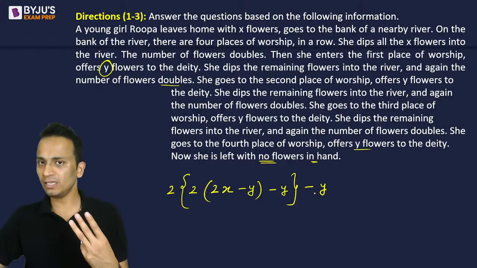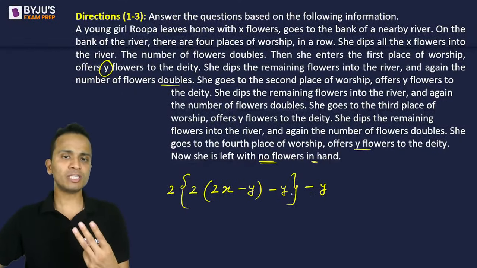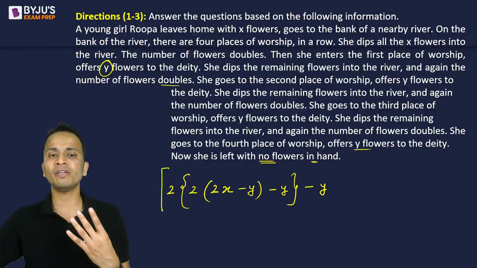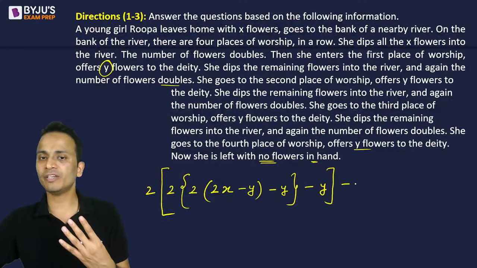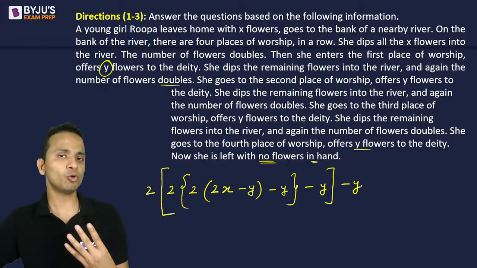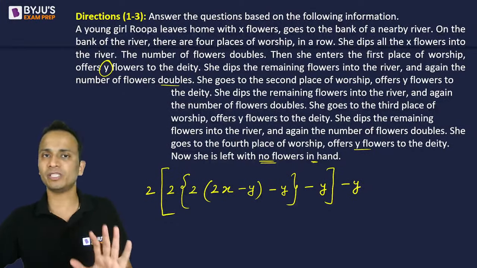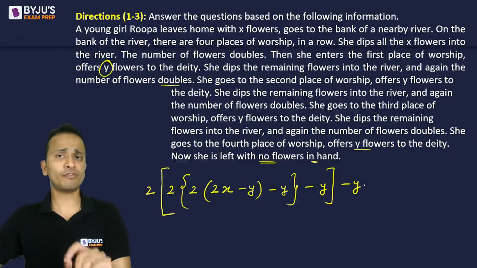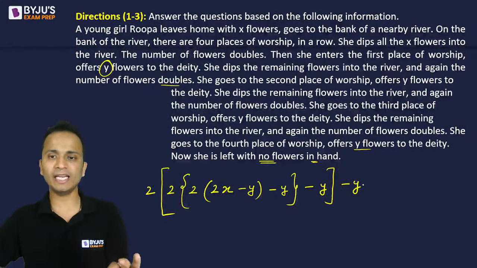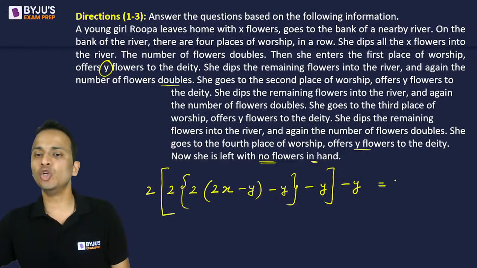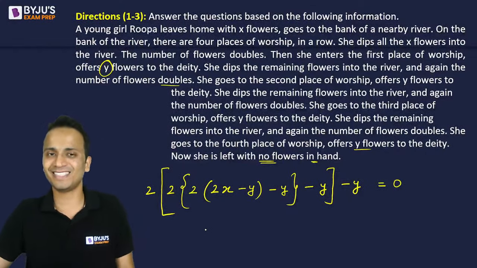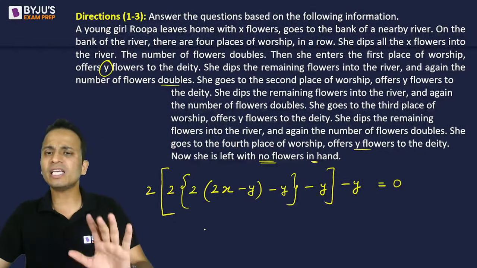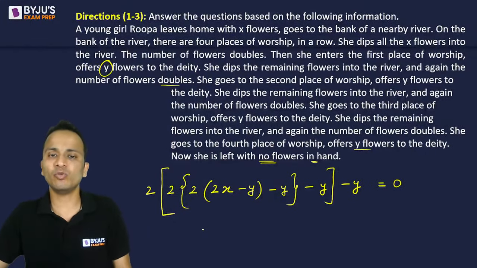Third deity done. Now before going to the fourth deity, she will again dip them into the river, so the flowers will get doubled. Then she will offer Y flowers to the fourth deity, and the job is done. After offering flowers to the fourth deity, she is left with no flowers. That means she is left with 0 flowers in her hands. So this is the complete equation that we will have.